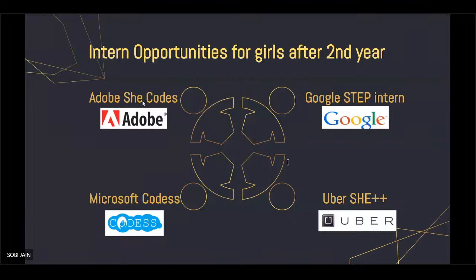So basically, the first one is She Codes, another is Google STEP Intern, third is Microsoft Codes, and the last is Uber She++. These are the major internships, but besides these, you can always go for off campus and all.